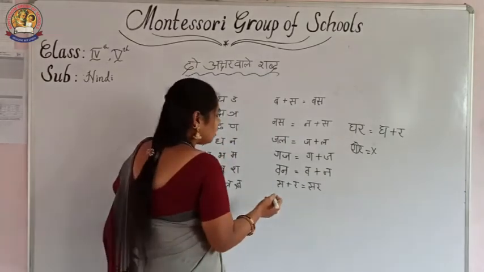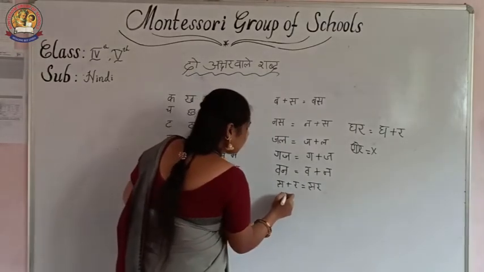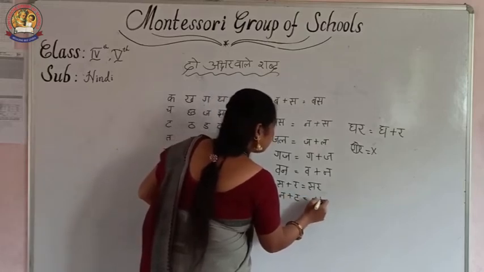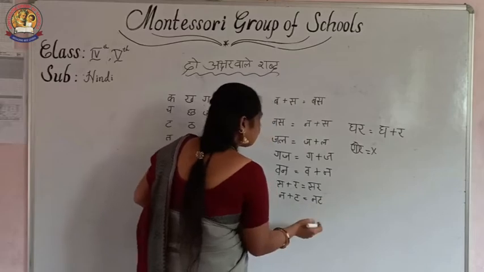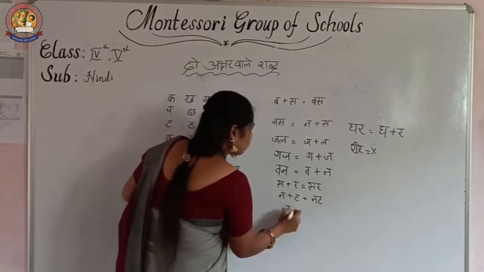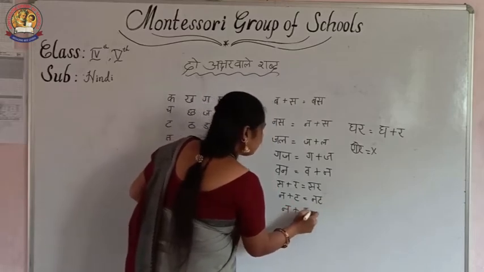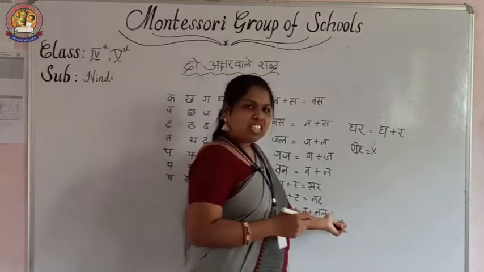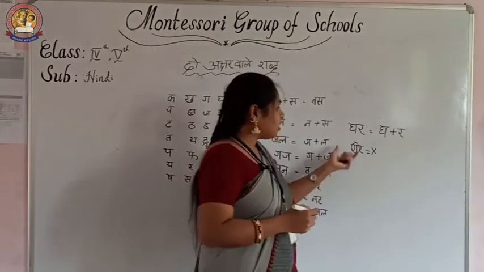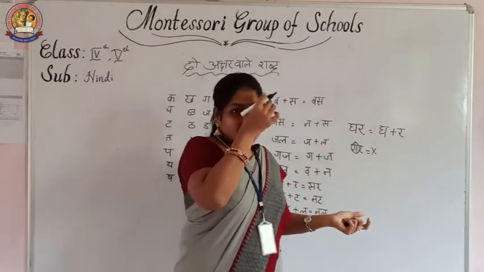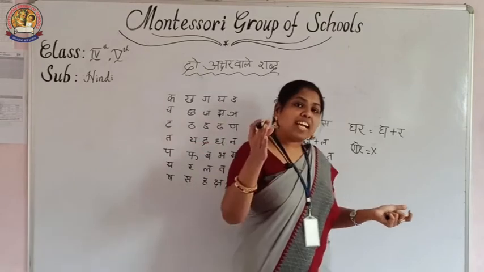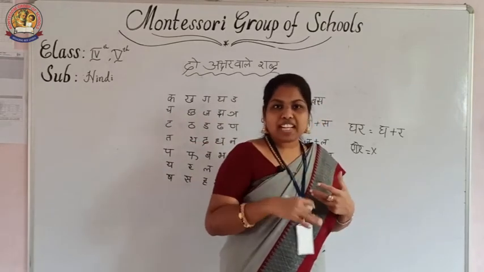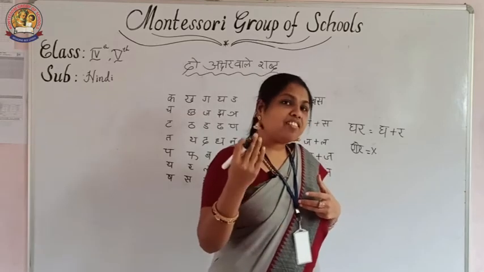Then na plus ta is equal to nat. See the next one, na plus la is equal to nal. Easy, very easy words. Where you make mistakes is when you write without seeing the word. What we are saying, you have to listen carefully and write it properly.